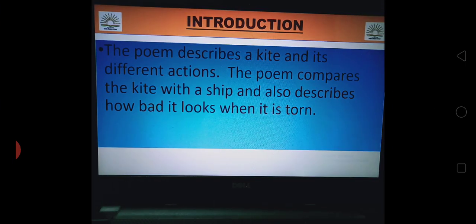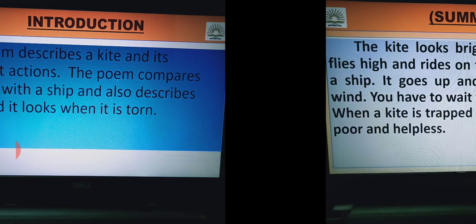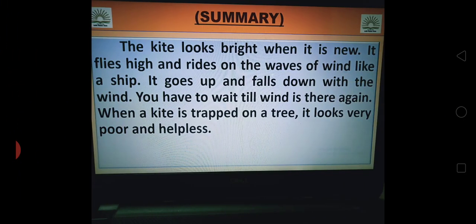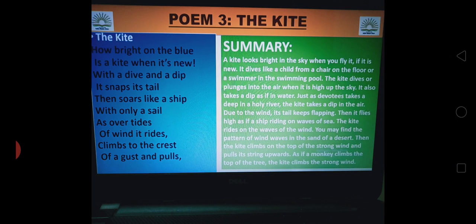Let us have the introduction of this poem. The poem describes a kite and its different actions. The poem compares the kite with a ship and also describes how bad it looks when it is torn. Summary: the kite looks bright when it is new. It flies high and rides on the waves of wind like a ship. It goes up and falls down with the wind. You have to wait till the wind is there again. When a kite is stuck on a tree, it looks very poor and helpless.